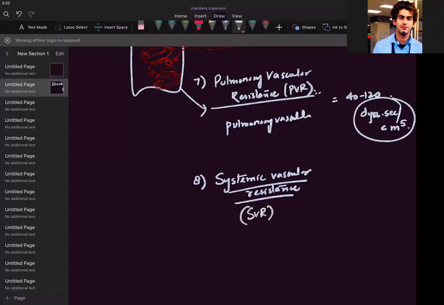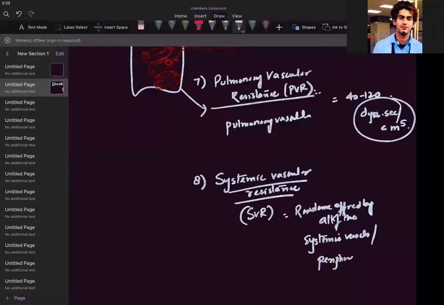So systemic vascular resistance is the resistance offered by all systemic vessels. Sorry, not pulmonary, systemic or peripheral vessels. Are we clear, guys?